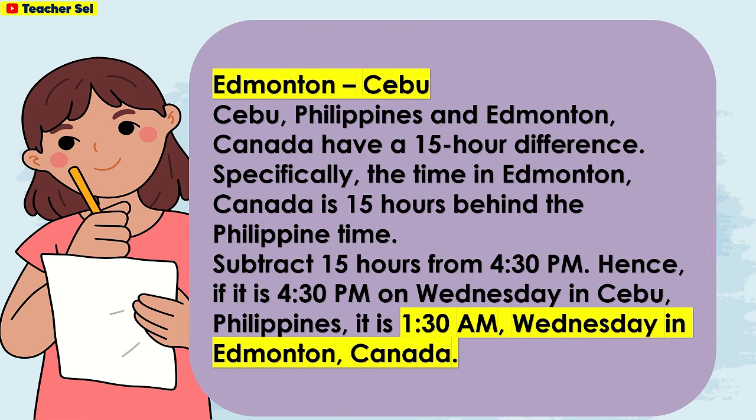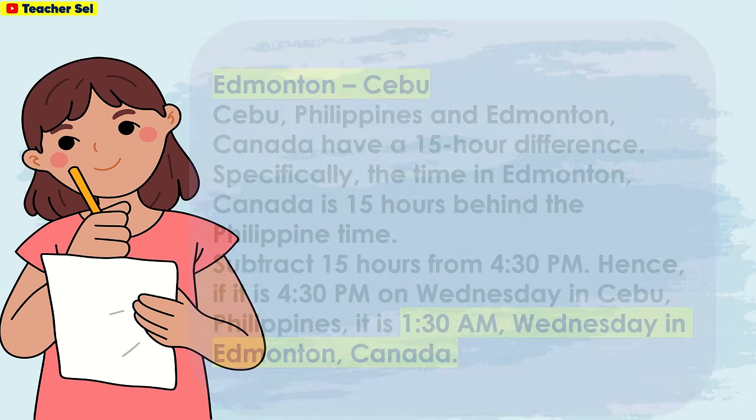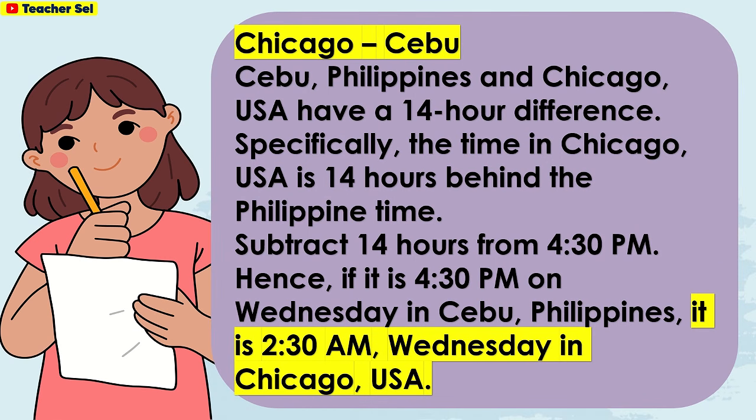Edmonton, Cebu. Cebu, Philippines and Edmonton, Canada have a 15-hour difference. Specifically, the time in Edmonton, Canada is 15 hours behind the Philippine time. Subtract 15 hours from 4:30 p.m. Hence, if it is 4:30 p.m. on Wednesday in Cebu, Philippines, it is 1:30 a.m. Wednesday in Edmonton, Canada.